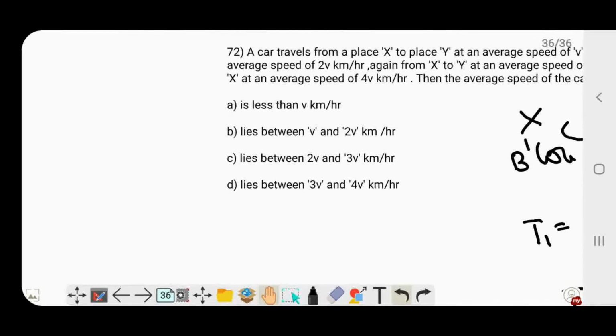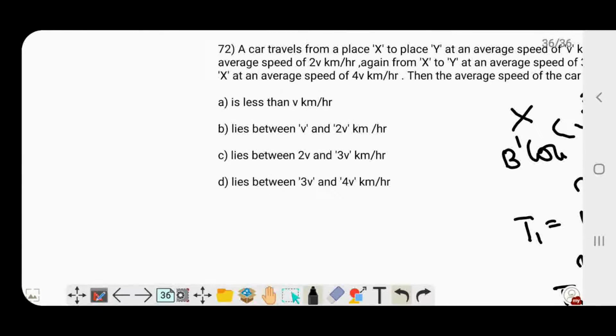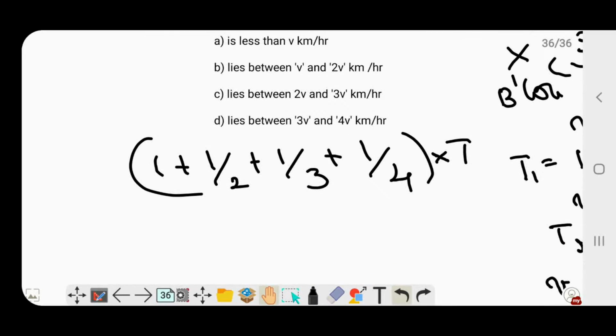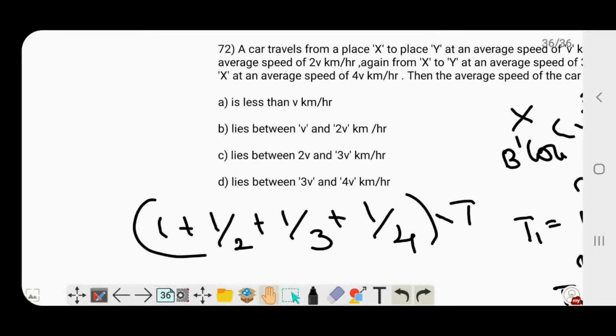So if I add all this, T1 plus T2 plus T3 plus T4, that would be 1 plus 1 by 2 plus 1 by 3 plus 1 by 4 into T. Let's assume that the time taken initially to reach y from x at a speed of v kilometer per hour is t. We don't need to use t here. We can use 1. So we can just keep the example instead of getting into x and y.